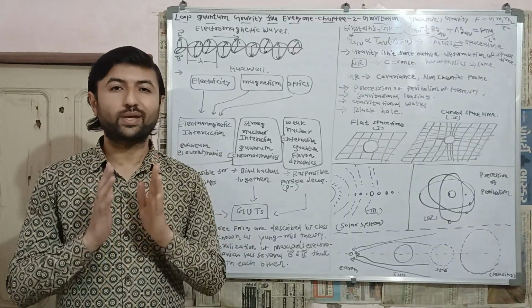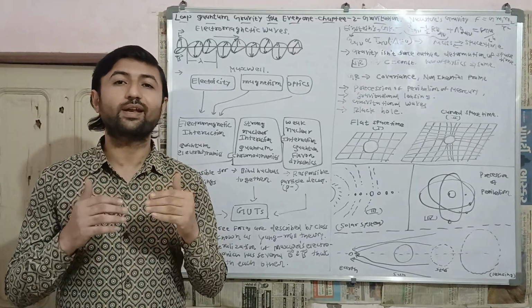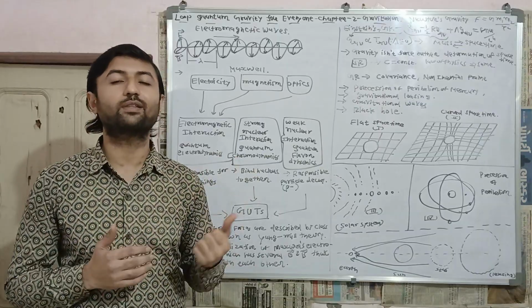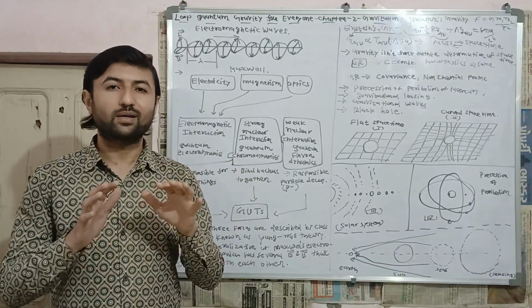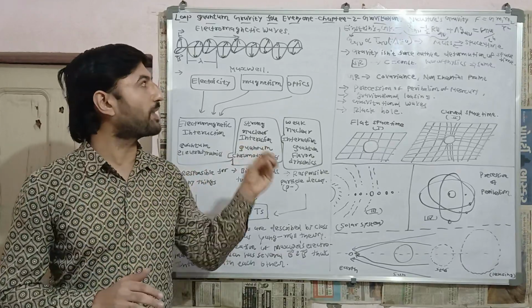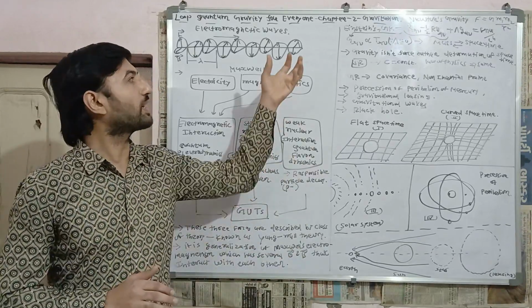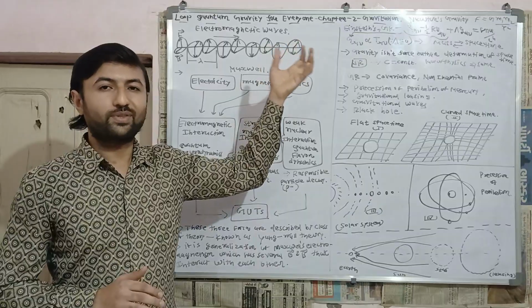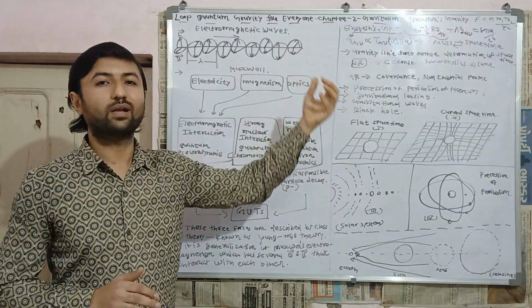So you can understand that it is very difficult to understand gravity with a mathematical framework. But in this lecture, I have only covered the fundamental results of gravitational theory or general theory of relativity.